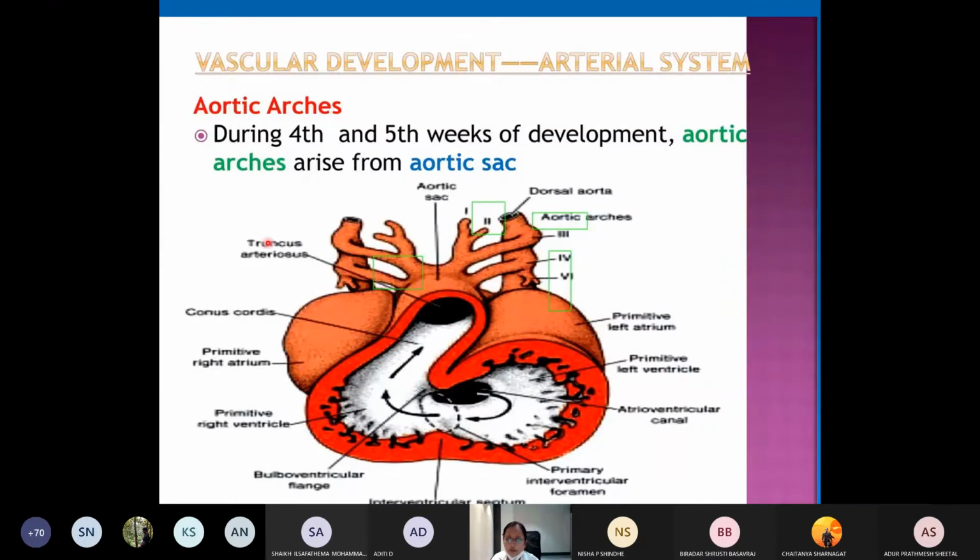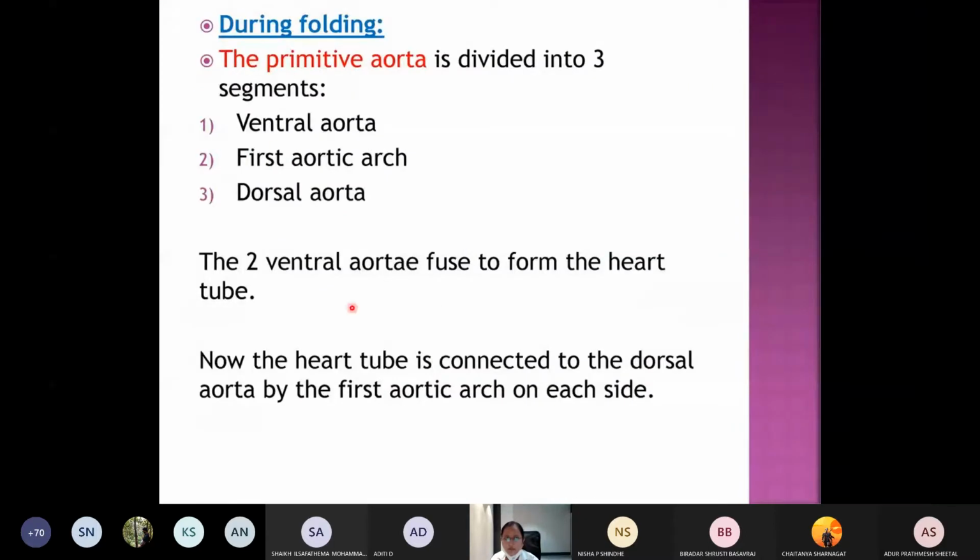So this is all the dorsal aorta you can see. The primitive aorta is divided into 3 segments: ventral aorta, first aortic arch, and the dorsal aorta. Whatever the 2 ventral aortae are there, they will fuse and form the heart tube.